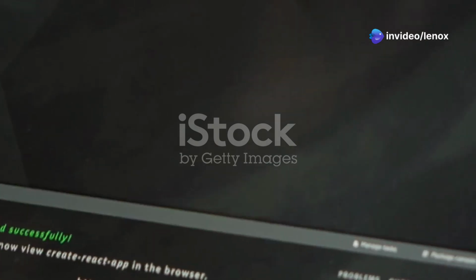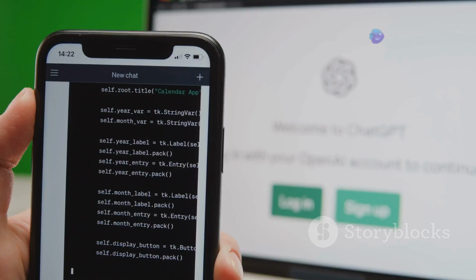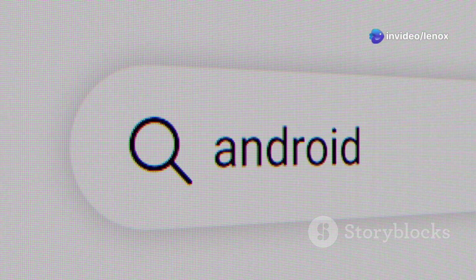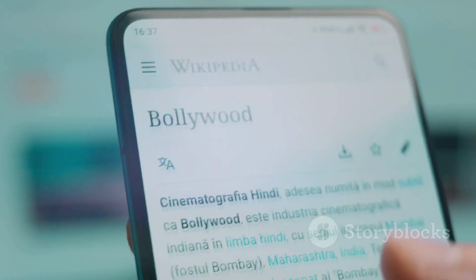You might be thinking, wait, isn't Android Studio for making apps? You're right, but here's a secret. Android Studio can also be used for web development. How? Through a clever component called WebView. WebView acts like a browser window inside your Android app. It allows you to display web pages directly within your app's interface.